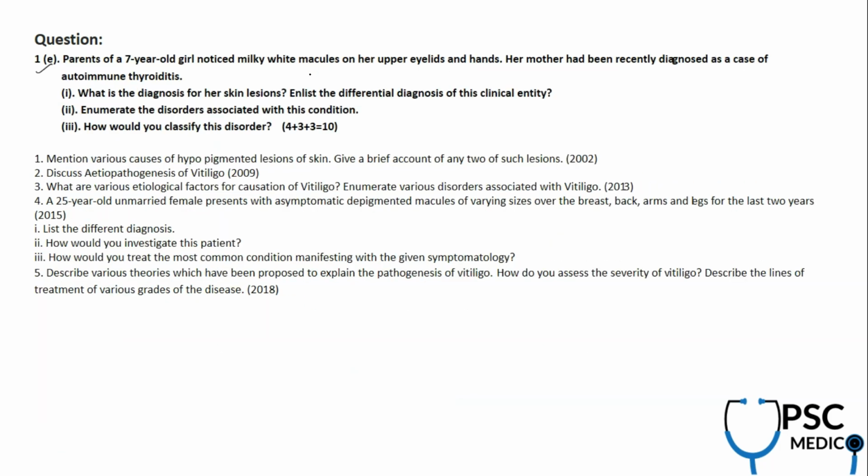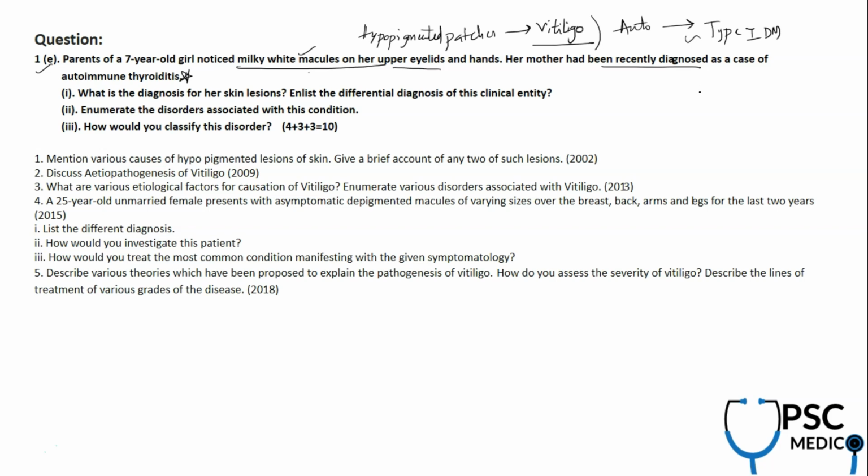Question number 1 is about parents of a 7-year-old girl who noticed milky white macules, that is, hypopigmented patches, from our dermatology. What is there in the syllabus? It's vitiligo. It's as simple as that. They're asking about vitiligo. Why are they giving the history that the mother had similar problems and autoimmune thyroiditis? Because vitiligo is autoimmune in origin. So you might see other autoimmune disorders like type 1 diabetes in these cases, and again autoimmune thyroiditis.